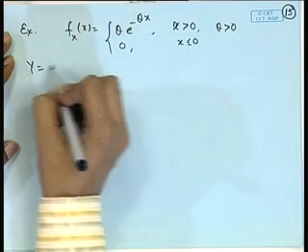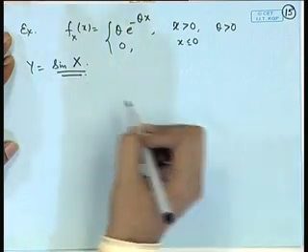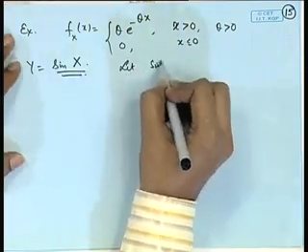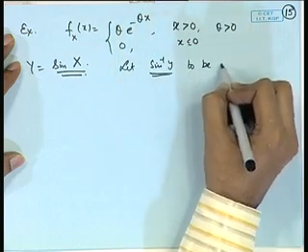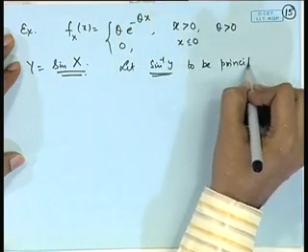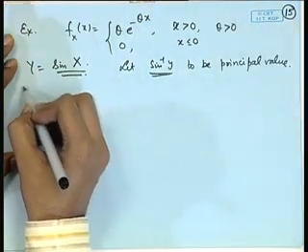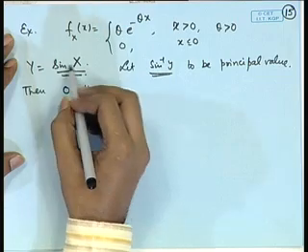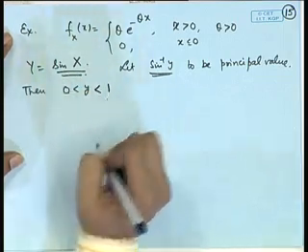Consider Y is equal to, say, sine of X. So, we consider sine inverse y to be the principal value. So, we consider two cases because sine lies between minus 1 to 1. So, we consider the case 0 to 1 and minus 1 to 0.